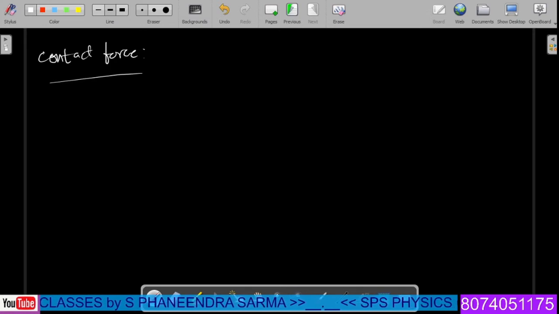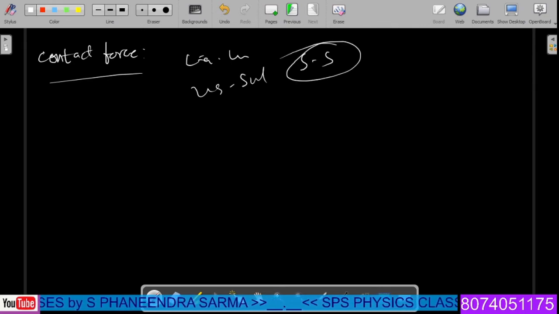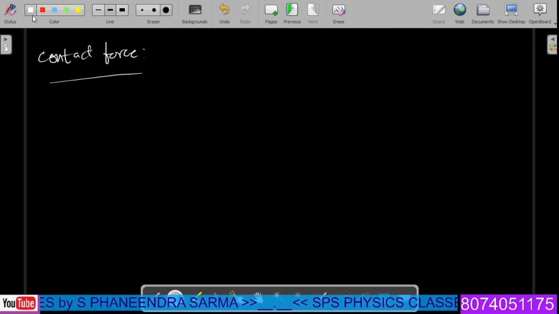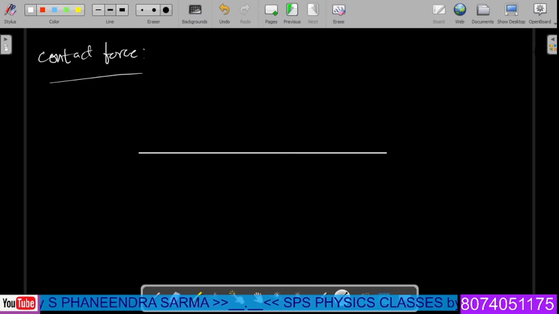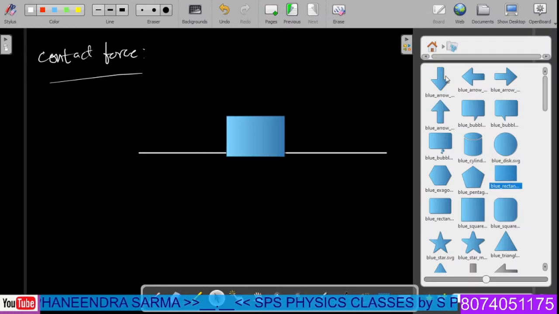Contact forces are of different types: liquid-liquid contact force, liquid-solid contact force, and solid-solid contact. Right now we are dealing with solid. Let us consider a rough surface, and on the rough surface there is a block.